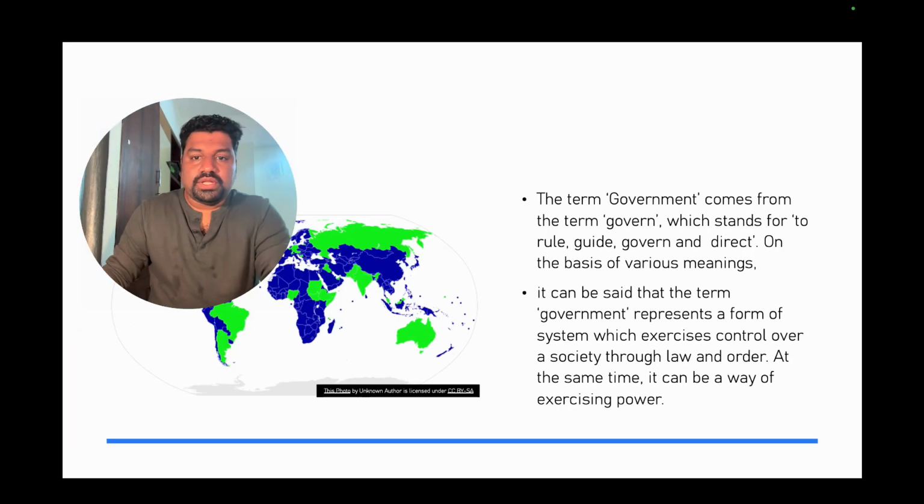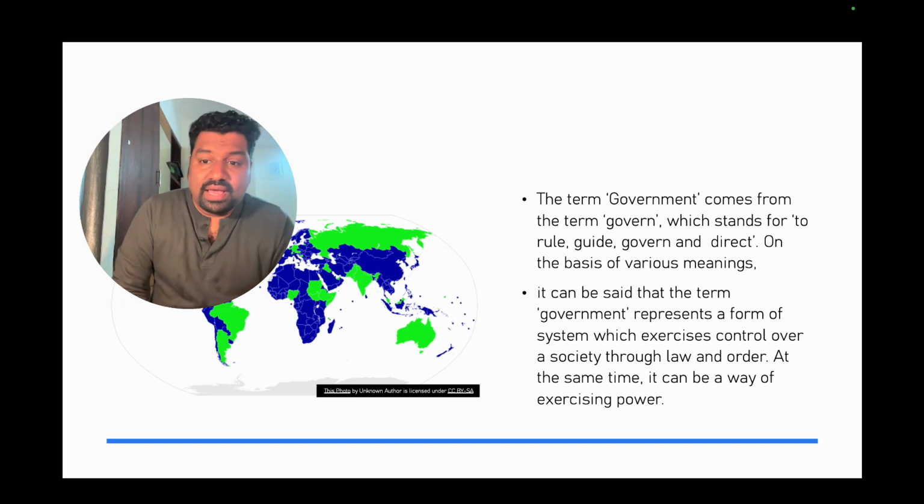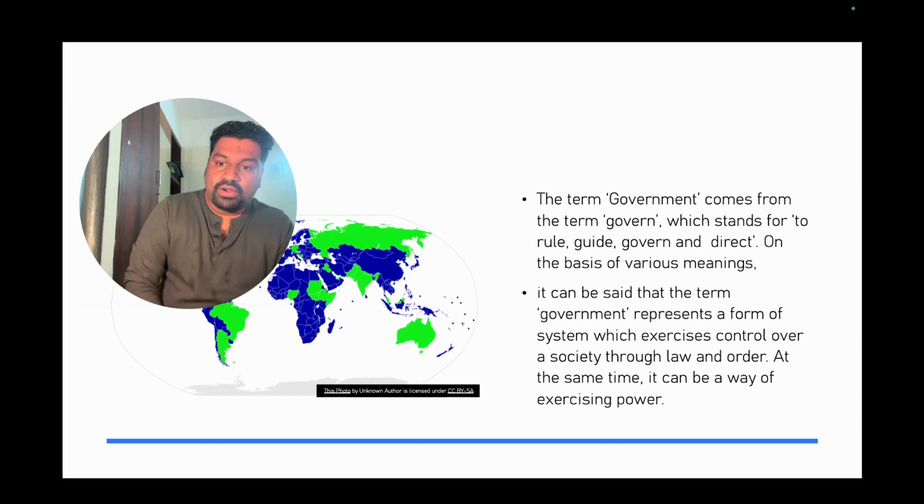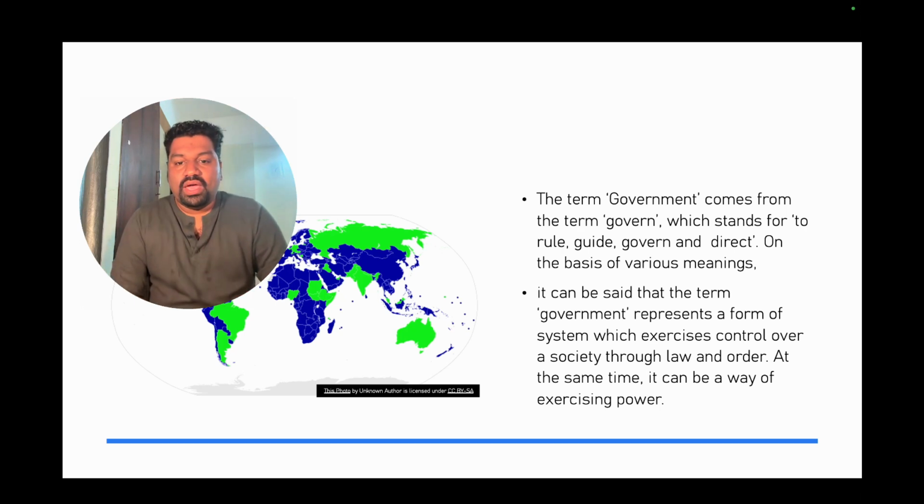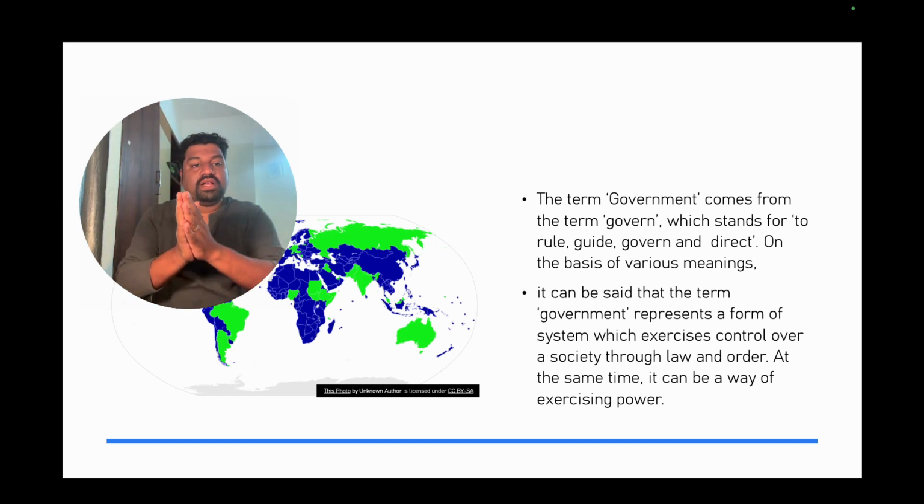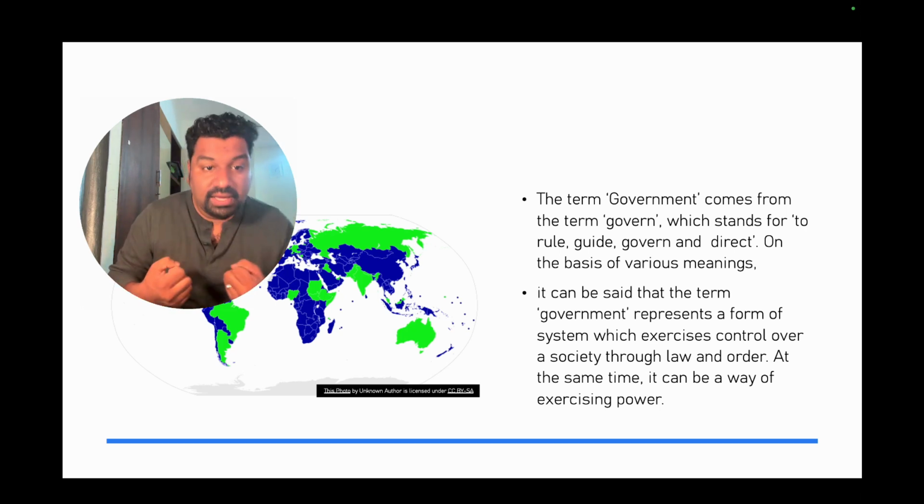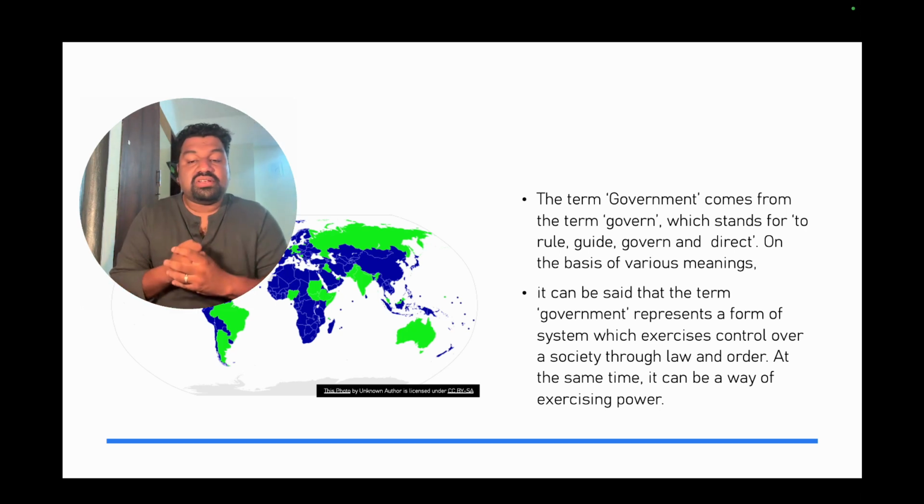So the term government comes from the term govern, which stands for to rule, guide, govern and direct. On the basis of various meanings, it can be said that the term government represents a form of system which exercises control over a society through law and order. At the same time, it can be a way of exercising power. So the word itself means to govern. Somebody is governing us, and somebody is exercising control over the society through some law and order.